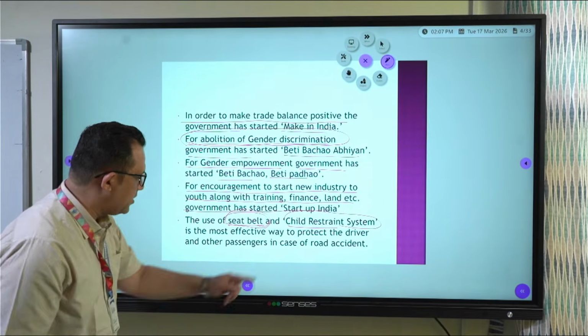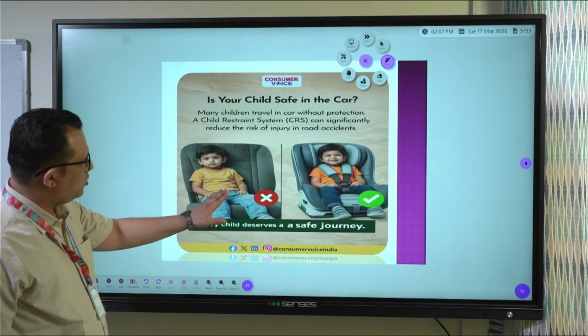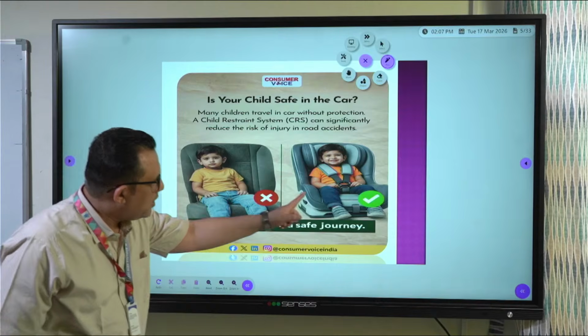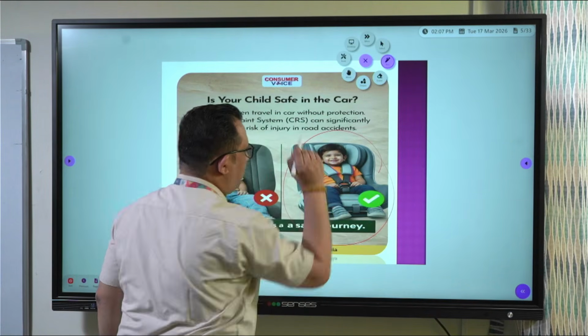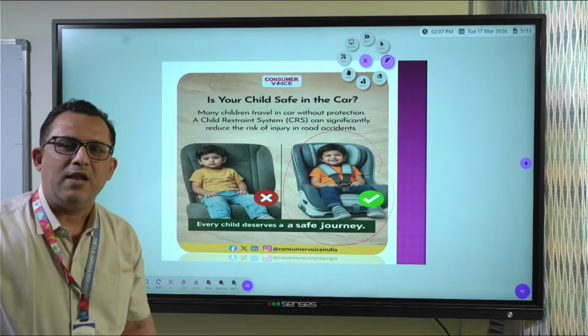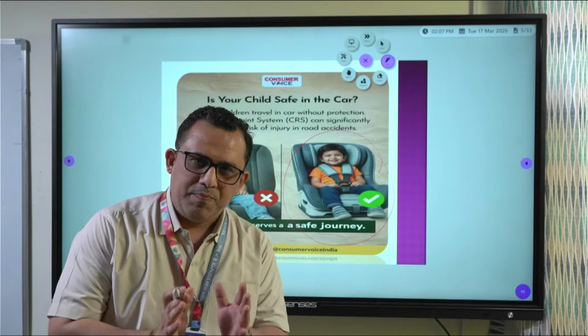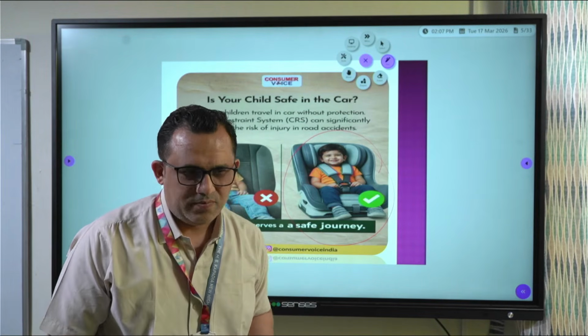Now, what is a child restraint system? Now, see the picture. See, this is not the right way to make a child sit in the car. This is the right way. There is a child restraint system, and if we adopt this child restraint system, like foreign countries, we will be able to protect the driver and passengers from road accidents.